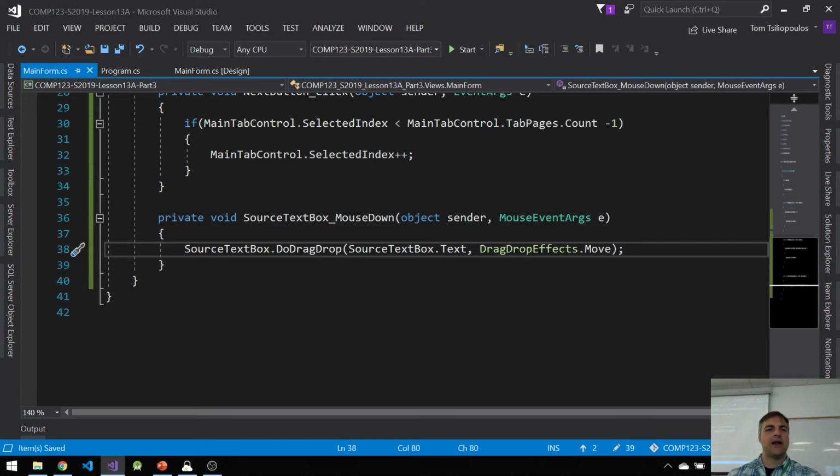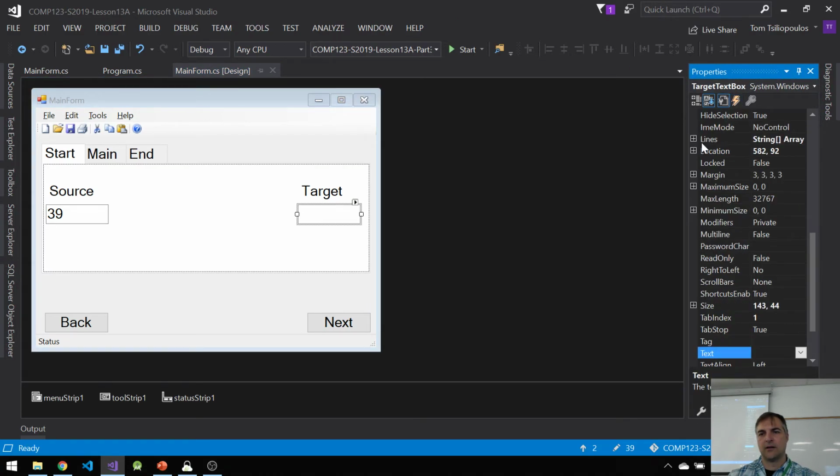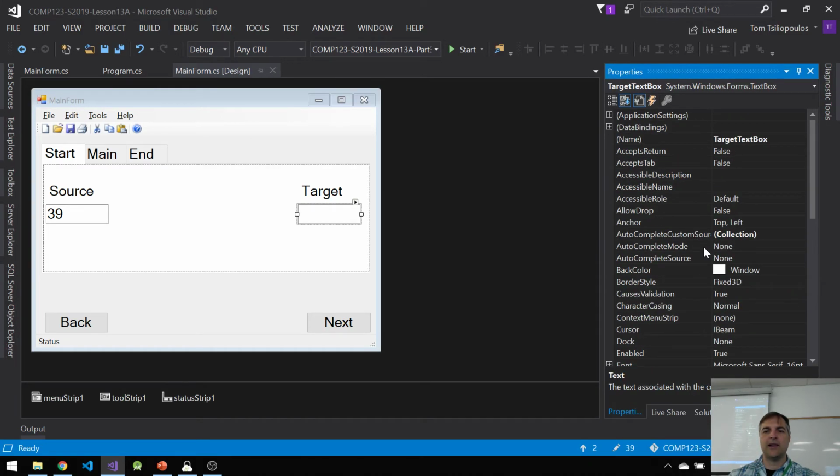Now is where it gets a little bit more complicated. On the target, I want to go back to properties, and I want to allow drop. Now, someone earlier today said, where's my allow drop? What does it do? You have to set allow drop to true. Otherwise, you can't drag and drop onto it. Allow drop allows us to drop something from here onto the target.